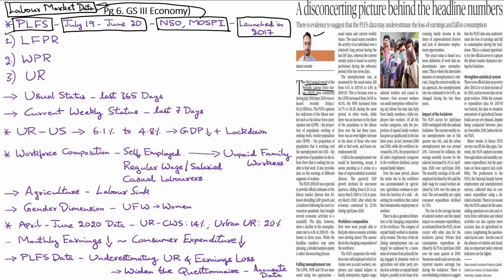This survey primarily captures three key indicators of the labor market. This includes labor force participation rate or LFPR. It is nothing but the proportion of the population working or seeking work. Next, it also captures working population ratio or WPR. This is nothing but the proportion of the population that is already working. Then it also captures the unemployment rate in the country, which is nothing but the proportion of population in the labor force that is seeking work but unable to find work.